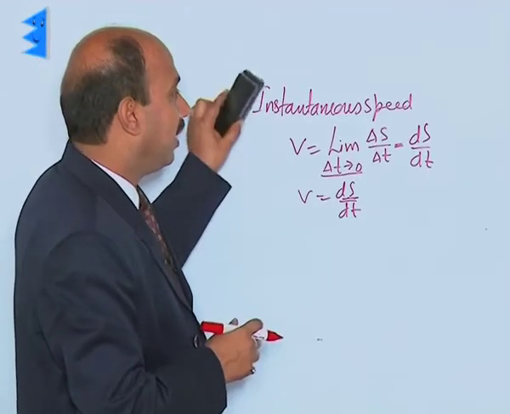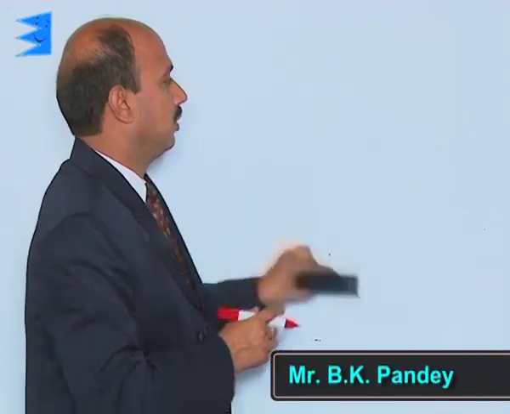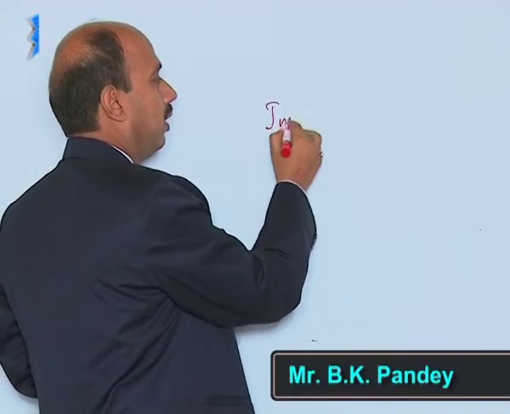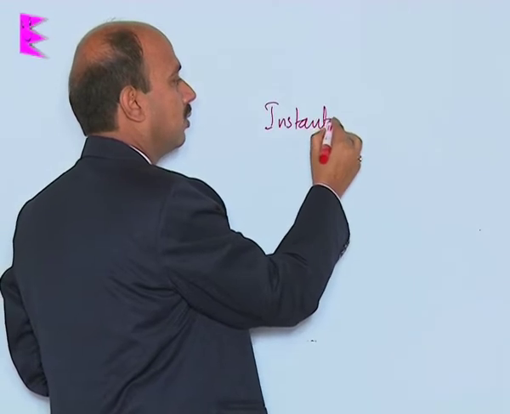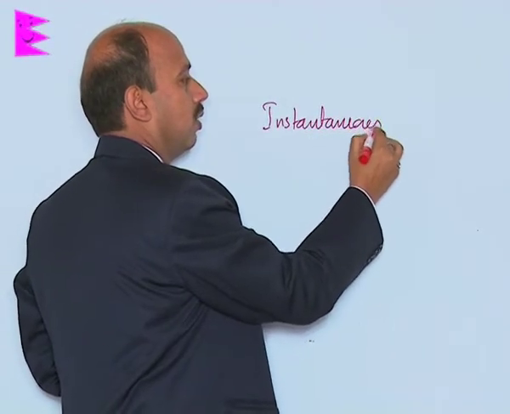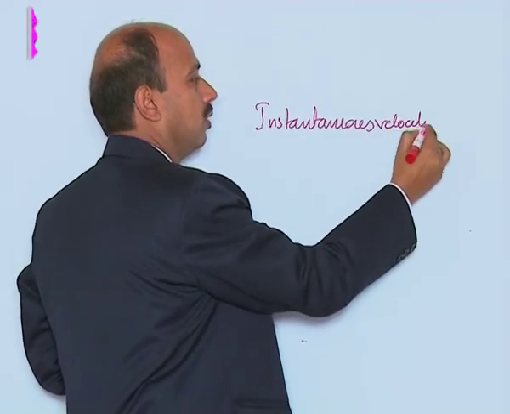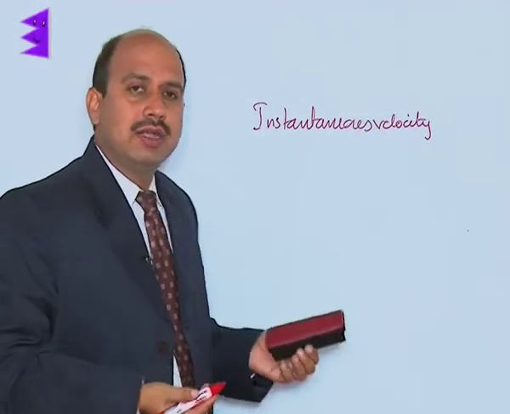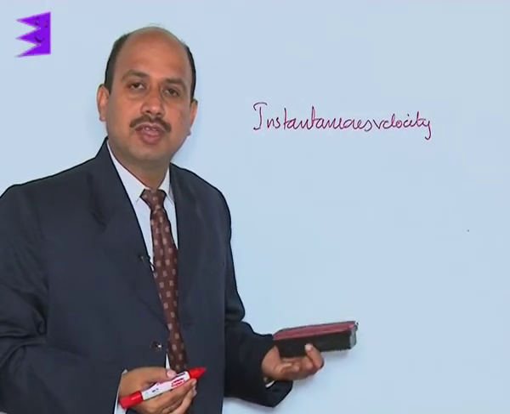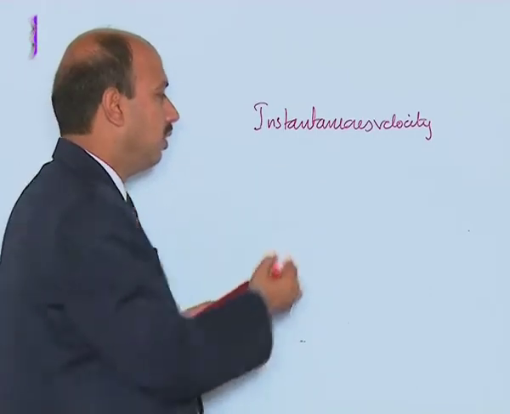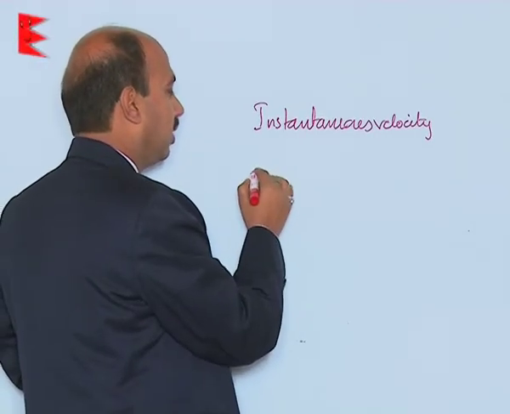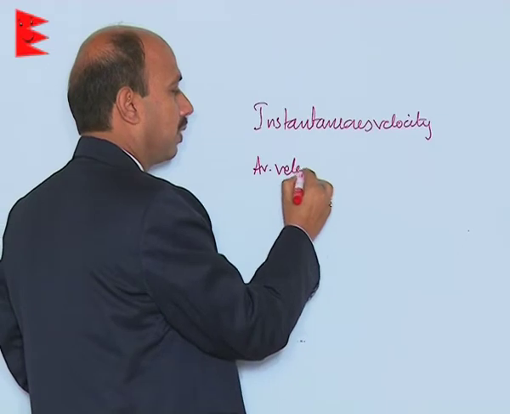Now, we can define also instantaneous velocity. In instantaneous velocity, the velocity at any particular instant is known as instantaneous velocity. We can write first like average velocity.